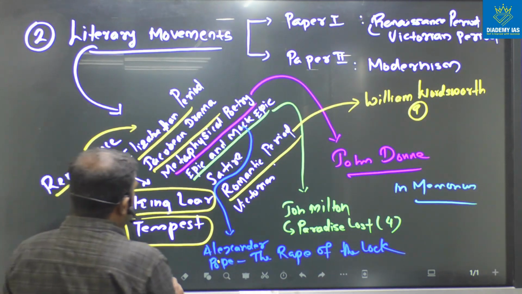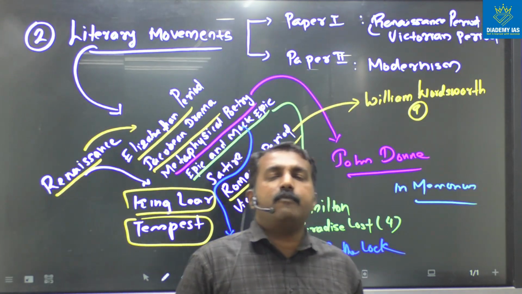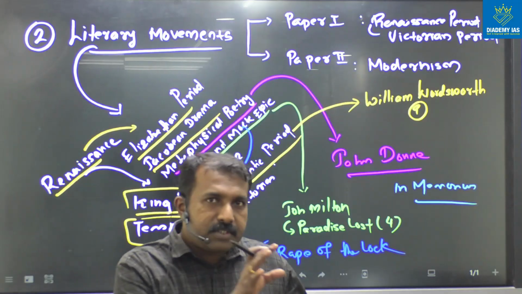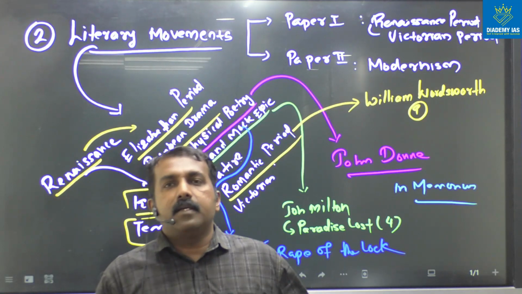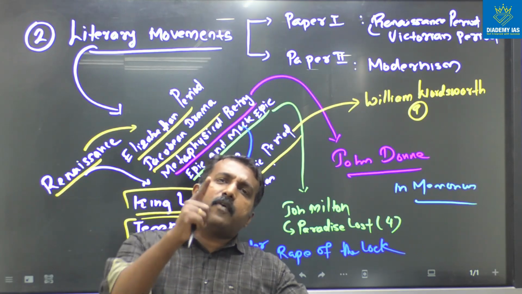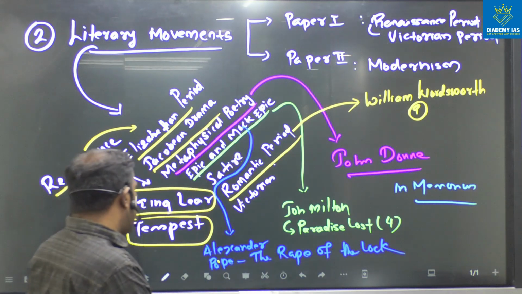And after that, we discussed the drama of William Shakespeare, that is, The Tempest and King Lear. And besides this, there is one more drama, that is A Doll's House in paper 1.